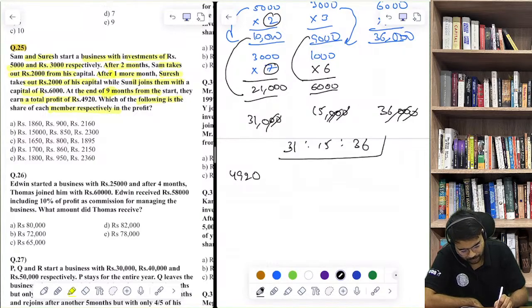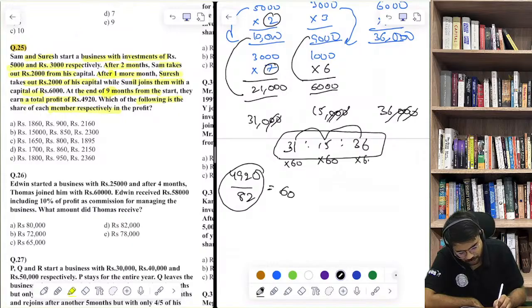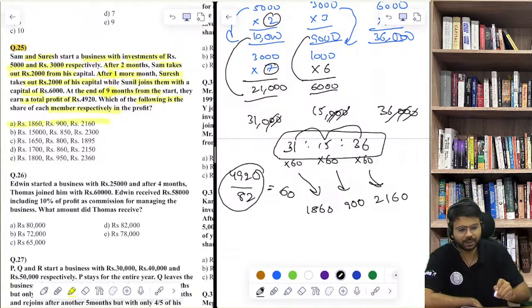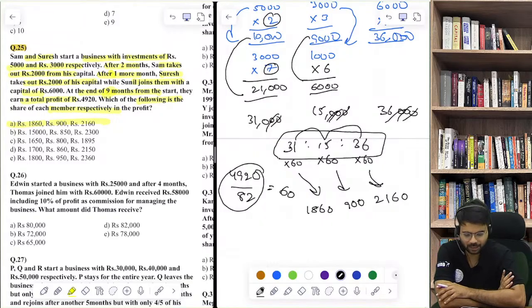Now what is the sum of all this? This is 51 plus 31, 82. So on the table of 82, this value is 60. So if you multiply all of them by 60, you will get the respective shares. Yes or no? This is 1860, this is 900, this is 2160, which is option number A as the correct answer, rightly answered by Afsana, Shreya, Shruti.